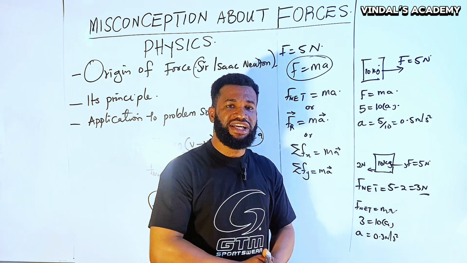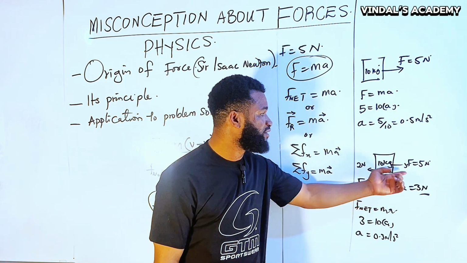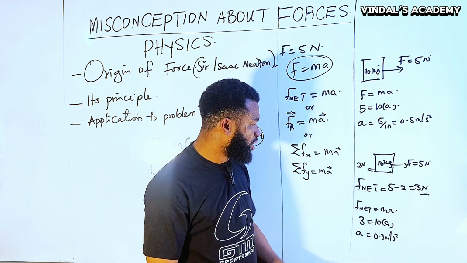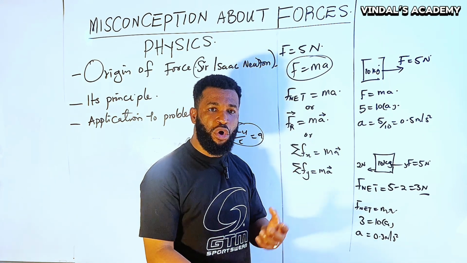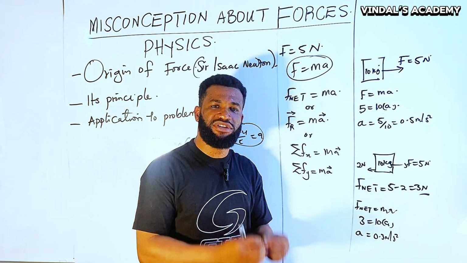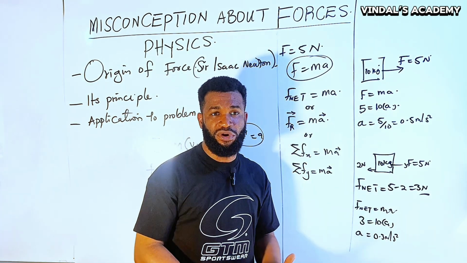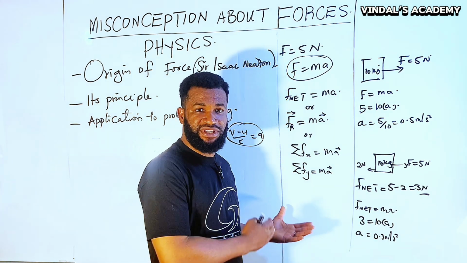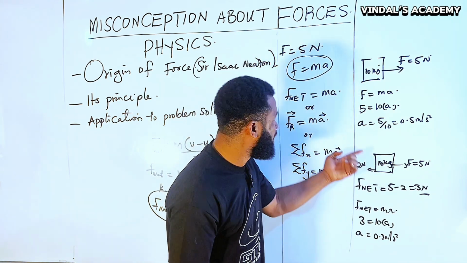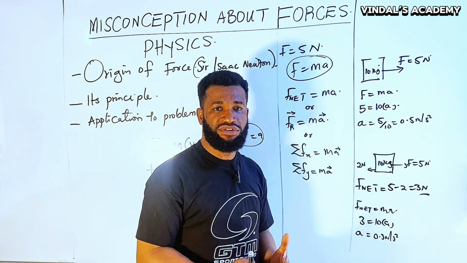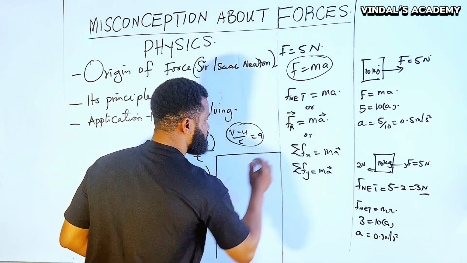And the truth is that many of these jam-related questions and wire-related questions are not coming as just a singular force. It is coming such that you are going to find a net or resultant force. Whereby you now say that two or more forces apply on the body, you must find the resultant force, or you must find the sum of all the forces in one direction, which is sometimes called the algebraic sum of the forces on the body in a given direction. You see the reason I told you using this formula is deceptive when we are talking about force. Let me show you another example. Let me use this small space to give you an example.